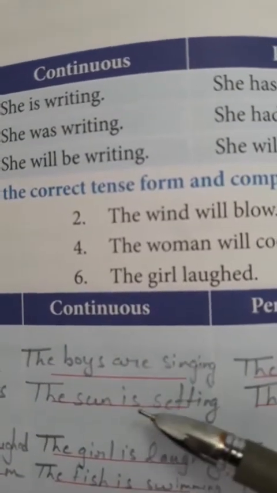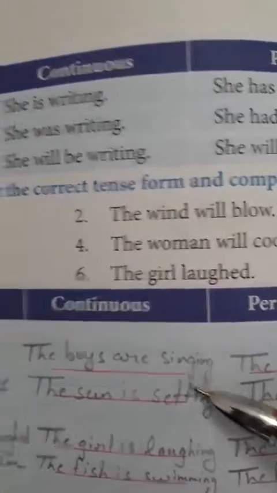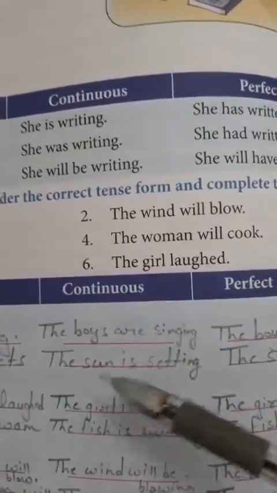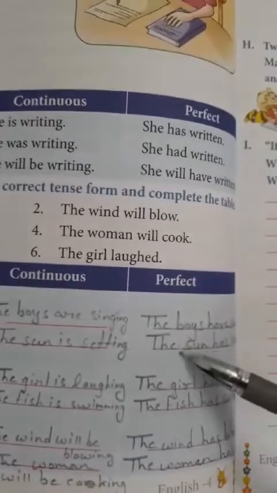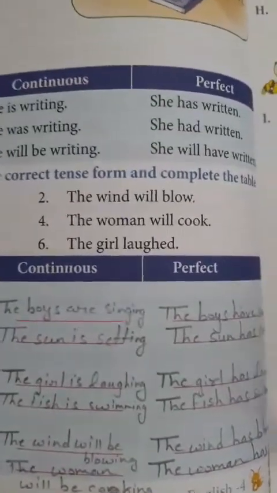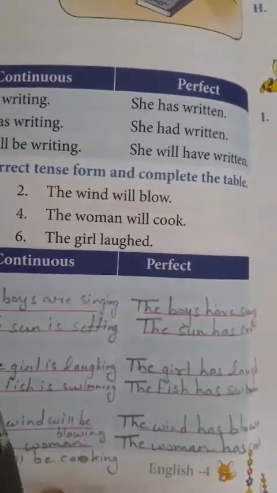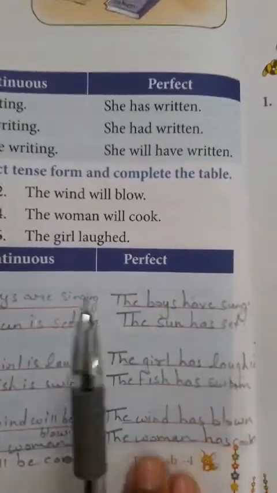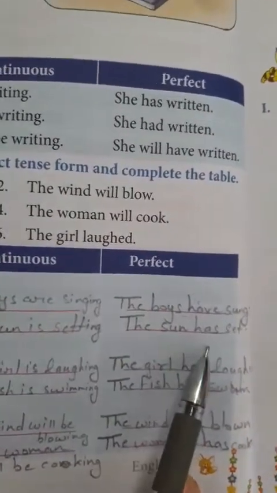So I have used here is and the ing form of the verb. The sun is setting. Now in the present perfect, what's going to be? Has or have plus the third form of the verb. So here the sun has set, because the third form of set is also set.